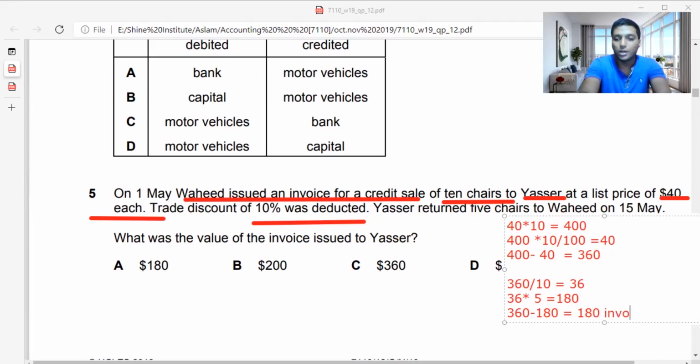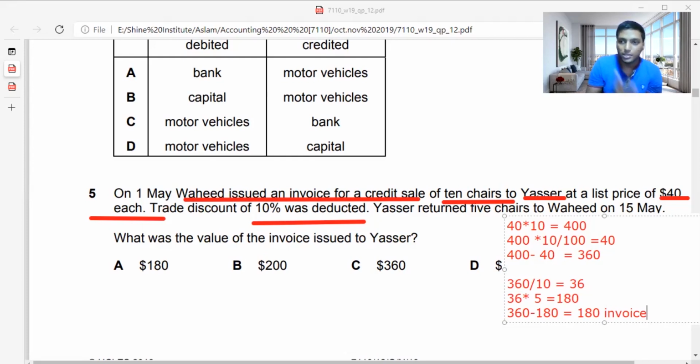Now students will go with two answers in this. Students who are very knowledgeable will read the question: what was the value of the invoice issued to Yasir? Wahid is issuing to Yasir 10 shares into 40, which is 400. In that, the 10% discount brings it to 360. So the amount of money he is invoicing is 400 less 40, which is 360. 360 is the answer for your examination, which is C. If you go with 180, it is because you didn't read carefully: Yasir is returning the goods to Wahid.